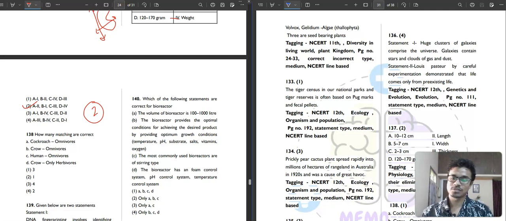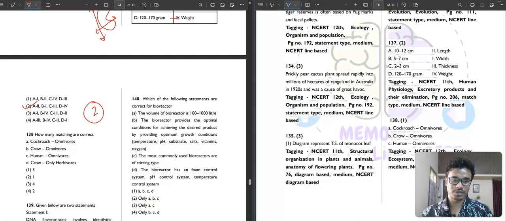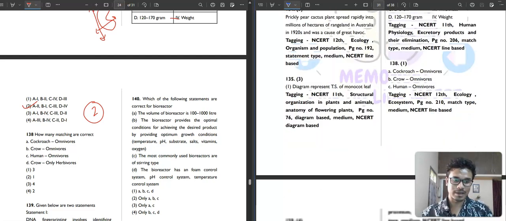Then moving to the next question, question number 138. How many matchings are correct? Cockroach omnivore? Yes, cockroach is an omnivore, which survives on both plant and animal diet. Correct. Crow omnivore? Yes, crow is also an omnivore. Human also omnivore, we eat both. Crow only herbivore? No, crow is omnivore. So three of them are correct. So the first option is your correct answer.